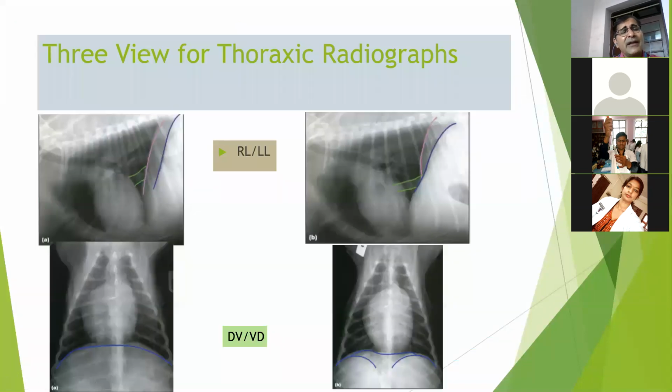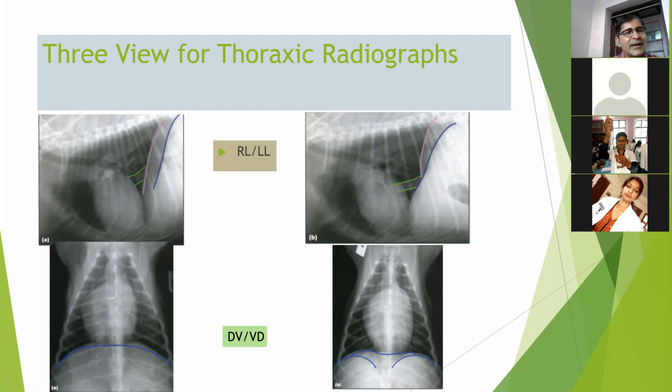Next one is particularly for if we want to diagnose the affection of the lungs or thoracic cavity, we must take a minimum of three views. Three views means right lateral, left lateral, DV or VD view. Okay, right lateral means right side down. For diagnosis of the lungs, if we put the animal right side down, then the right lung is compressed and the left lung is more aerated, filled with air.